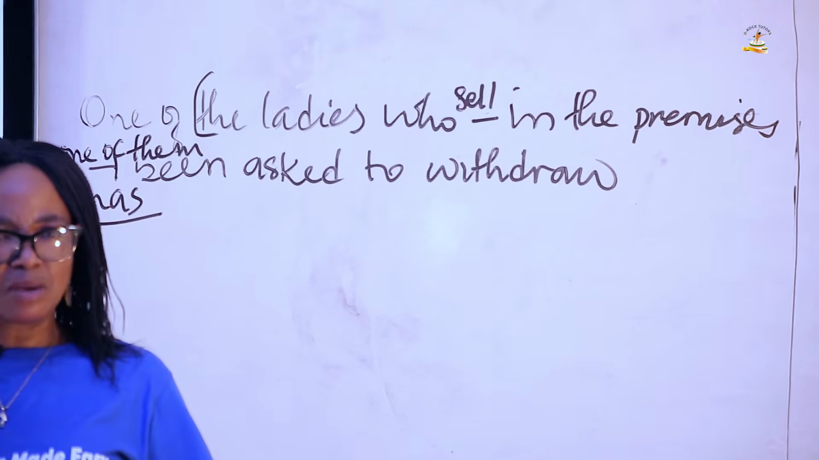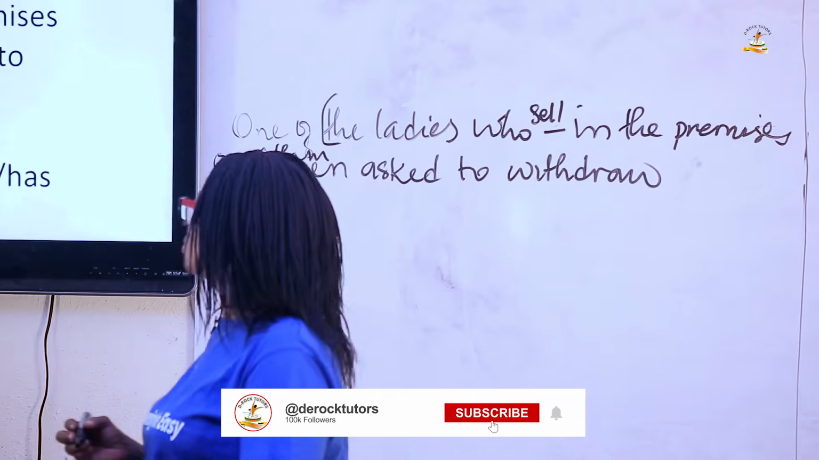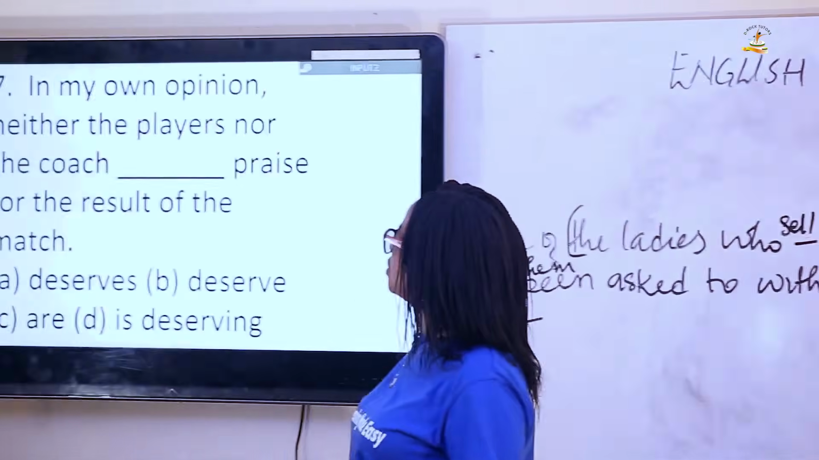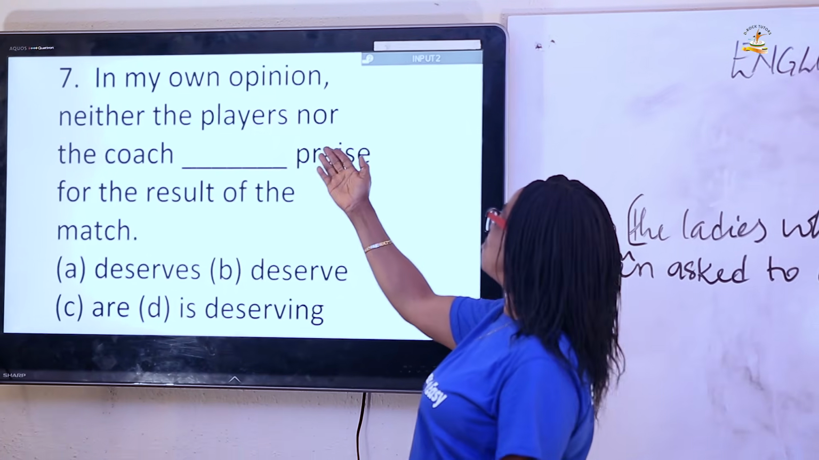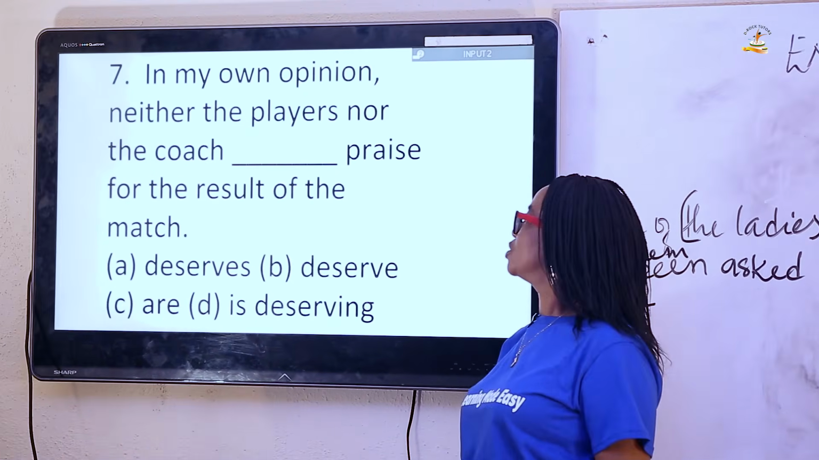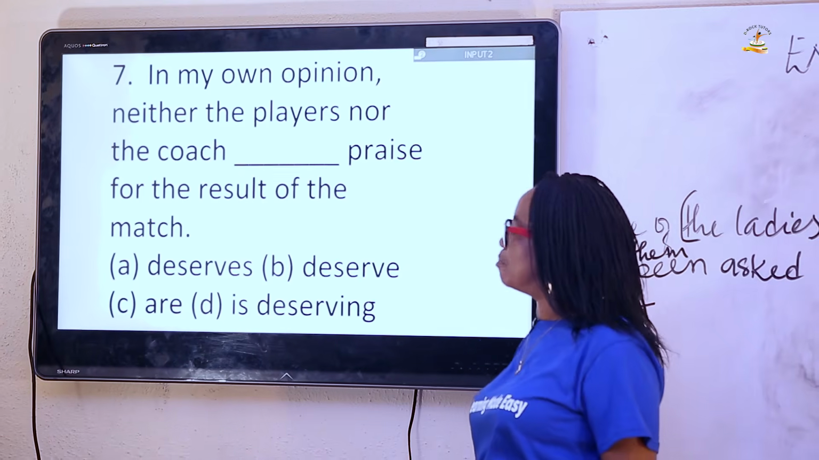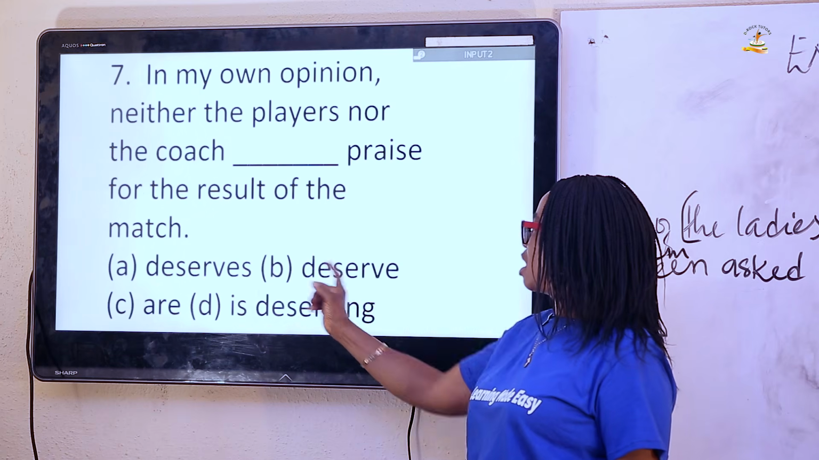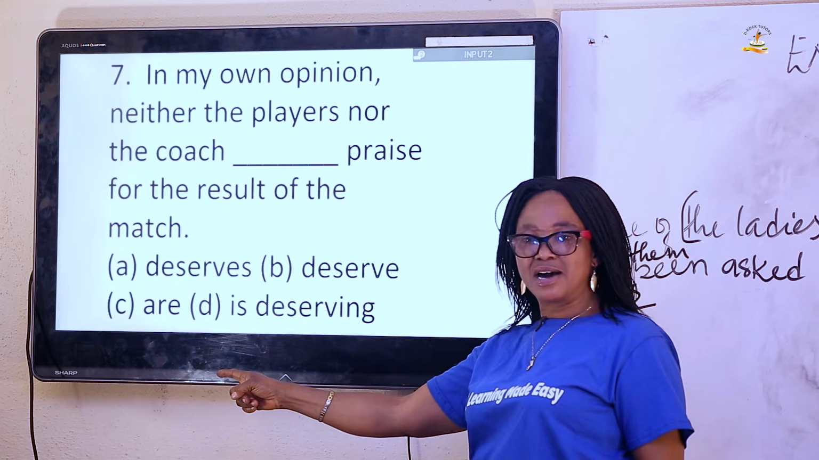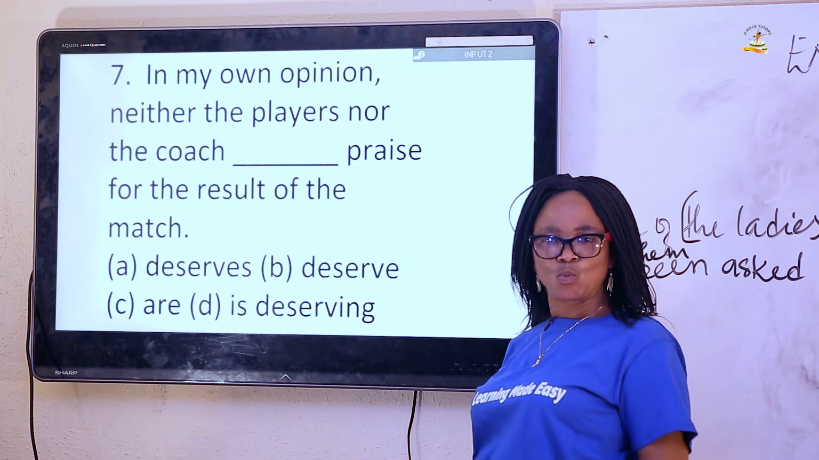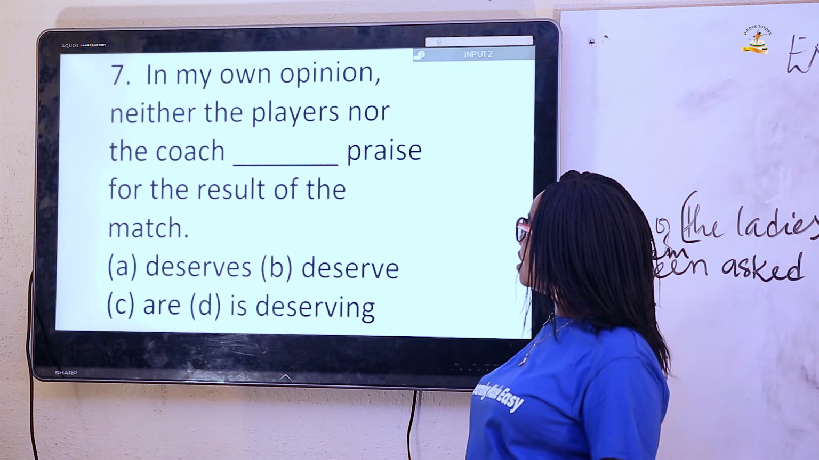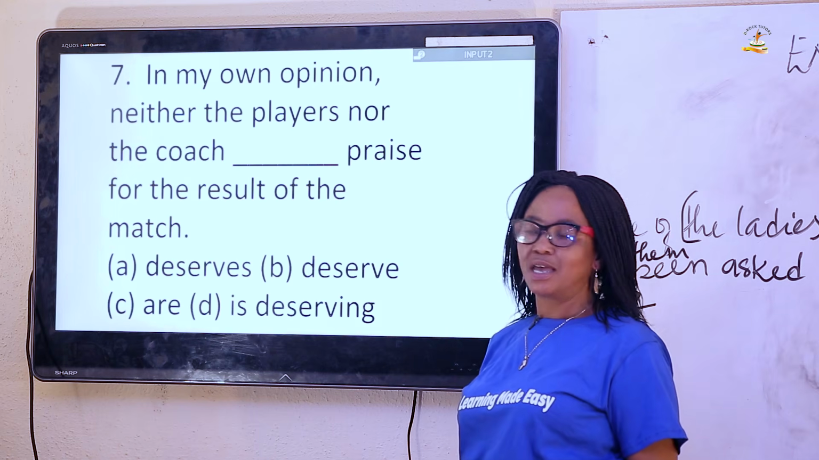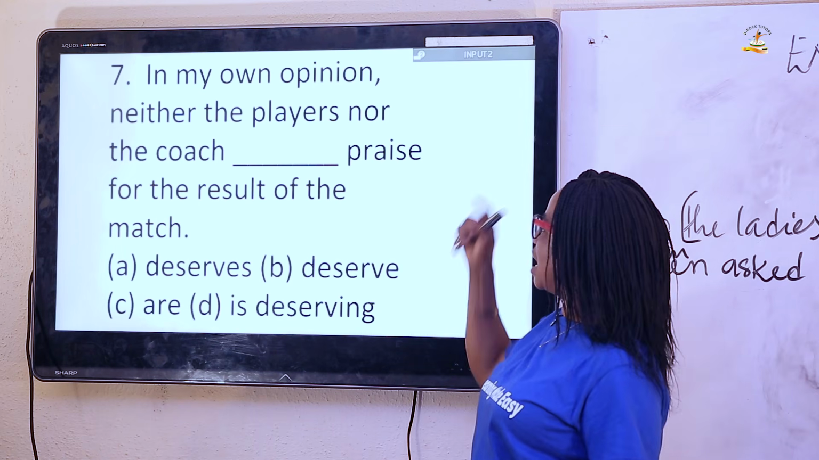I hope you understand what I'm trying to explain. Now let's go to the next one. That's question 7. In my own opinion, neither the players nor the coach dash praise for the result of the match. Look at the options. We have deserves, we have deserve, and we have deserving. The correct option should be deserves. In my own opinion, neither the players.